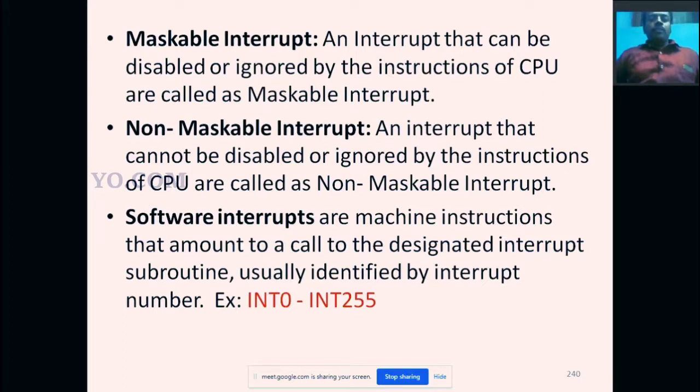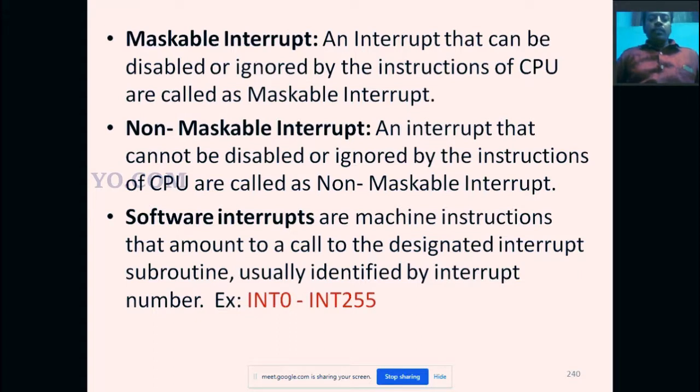The software interrupts are machine instructions that amount to a call to the designated interrupt subroutine, usually identified by the interrupt number. So a software interrupt is an instruction. Software means a program, and a program means a group of instructions. So the software interrupt is present due to instructions.